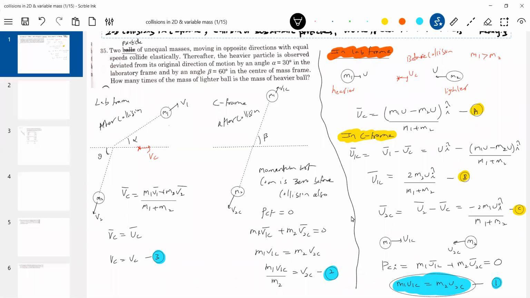In the C frame, after collision, the velocity of center of mass will be moving. So shall we bring V1, VC and V1C? Some very good information is available here. We take a vector relationship, because V1C bar you can write as V1 bar minus VC bar. So draw the vector diagram and let's see what we get. I'll scroll down, looking at the information after collision.